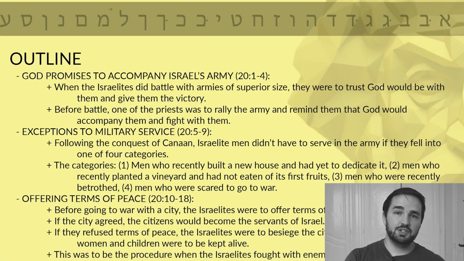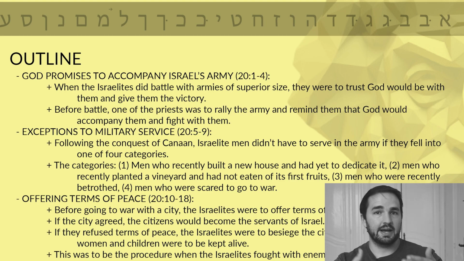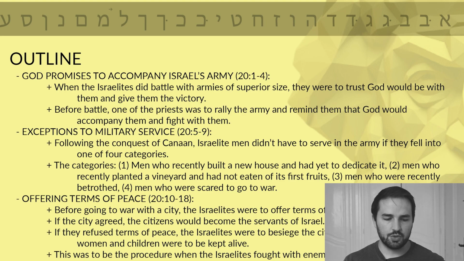As we look at our outline, this chapter has a lot to do with God's laws for the Israelites going to battle and some promises that he is going to give them as they go to battle against their enemies. So let's talk about the first section, verses 1 through 4. God promises to accompany Israel's army.